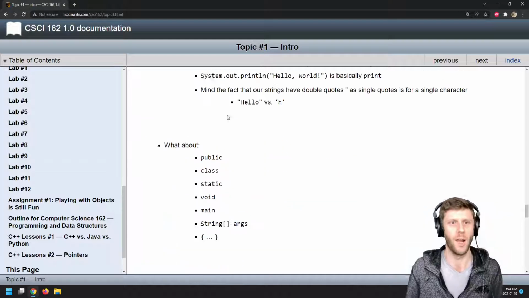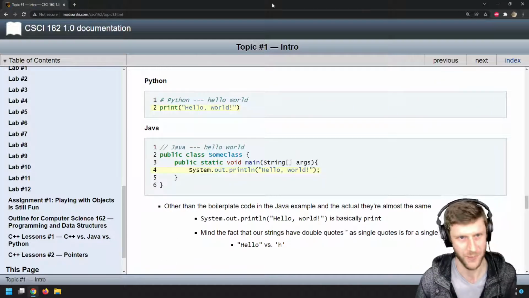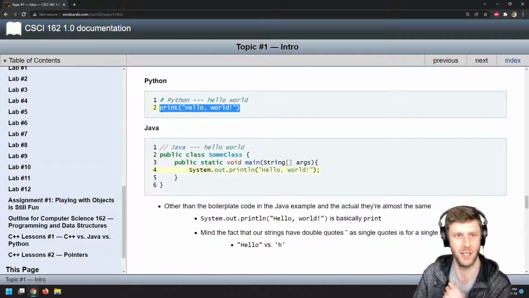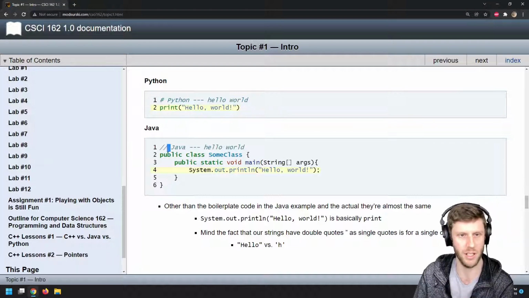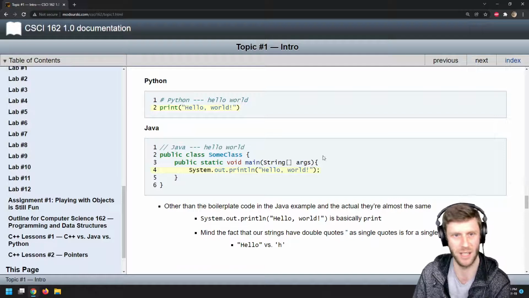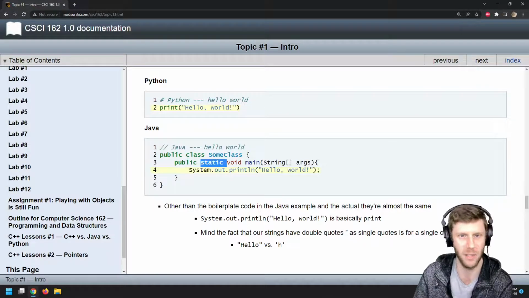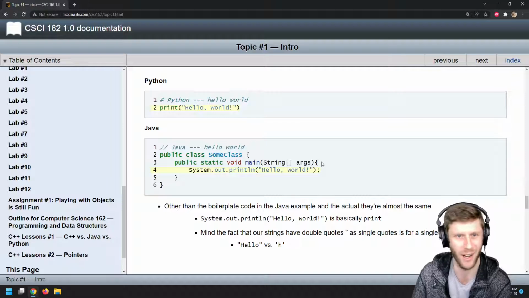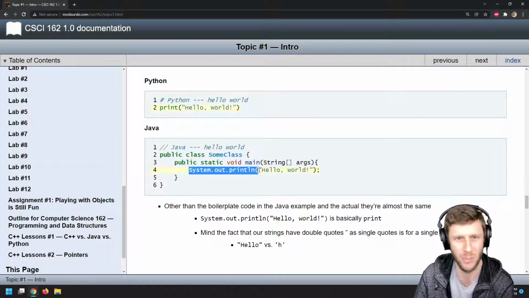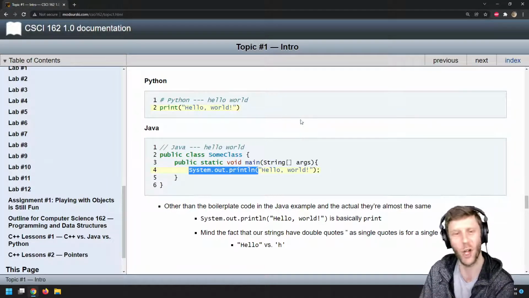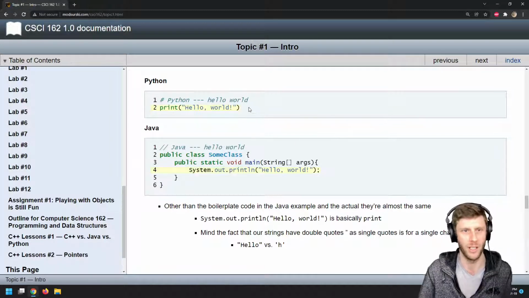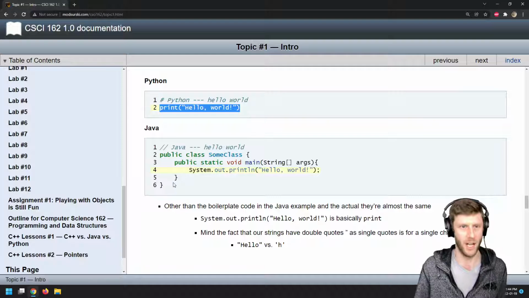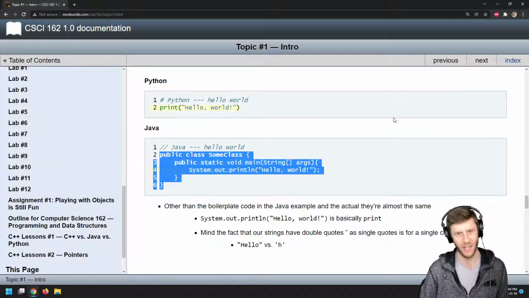So the problem with this is you look at the Python's print and you say, oh yeah, okay, it's print hello world and it prints hello world. But you look at the Java and you see public class, some class, this weird fancy squiggly bracket, public static void main, string args, system.out.println, hello world. There's a lot going on just to say hello world. Look, Python, print, hello world. Java, what the heck? That's annoying, right?